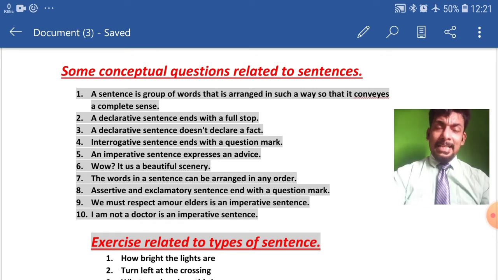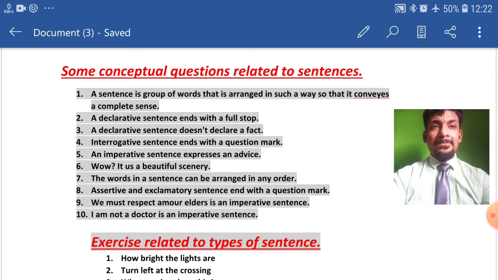In the first 10 questions that you can see on the screen, you just have to identify whether they are true or false, means whether the statement written is true or false. And if your answer matches with my answer, congratulations, your concept is being cleared. And if not, you need to see my previous videos properly again.